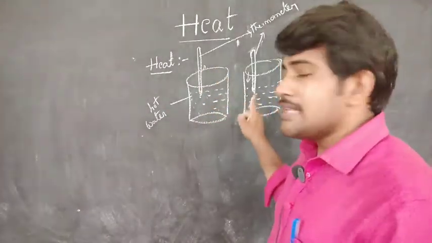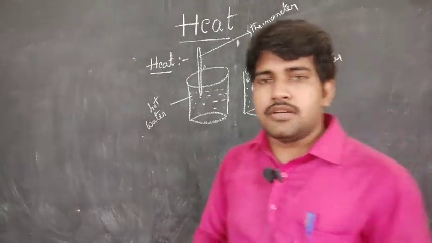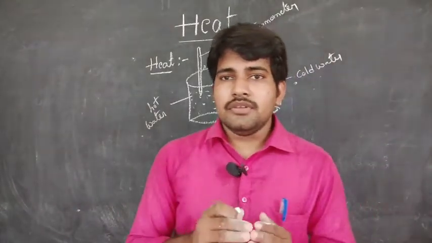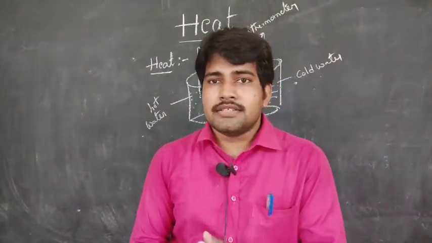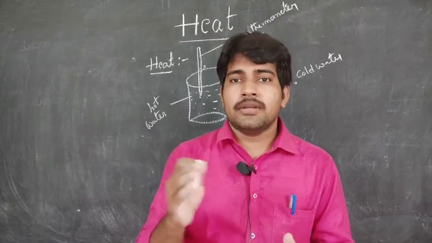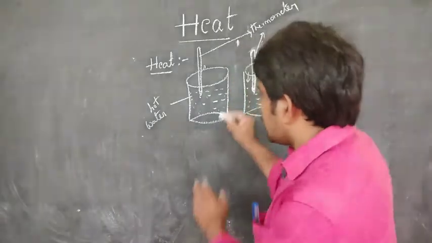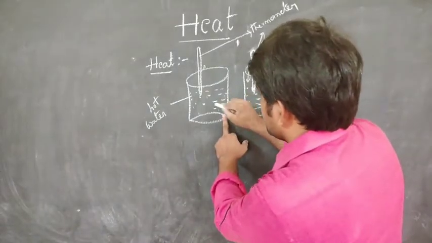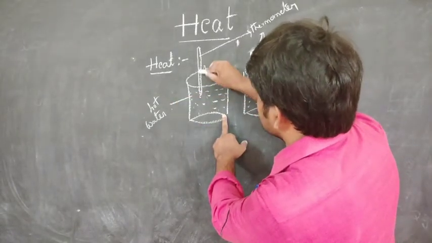What do you observe in this activity? You observe that heat is a form of energy. It flows from the higher temperature body to the lower temperature body. Hot water is the higher temperature body, and the thermometer is at the lower temperature.